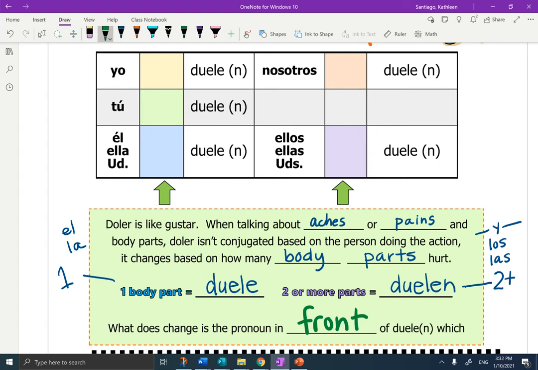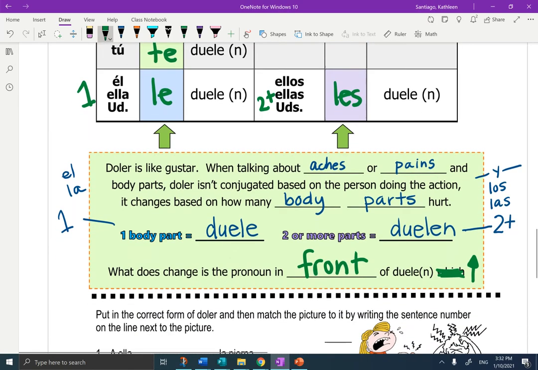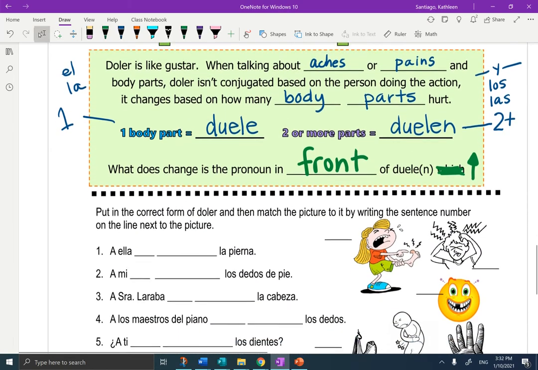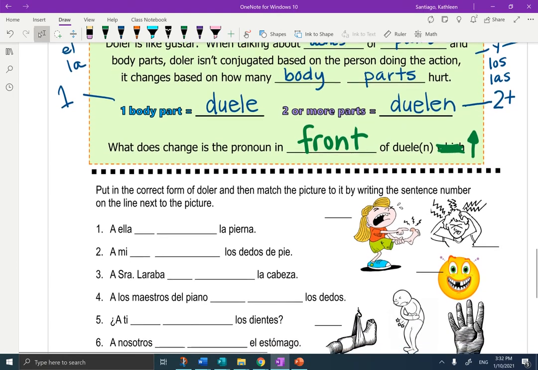Okay. I don't know why it says which. I think it means which is up by the green arrows. Okay, so let's go to the green arrows. So me, te duelen, any one person, le duelen, nos, okay, nos duelen, and any 2 or more people would be les duelen. Okay, muy bien.